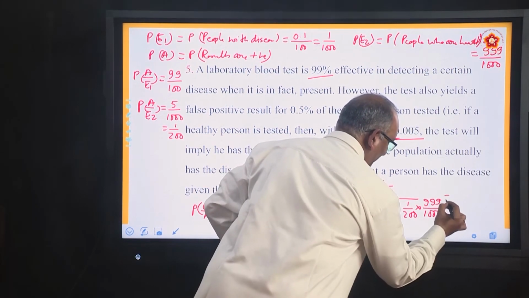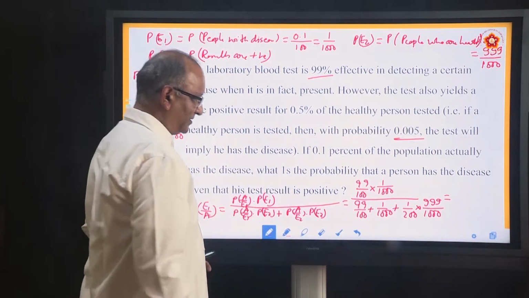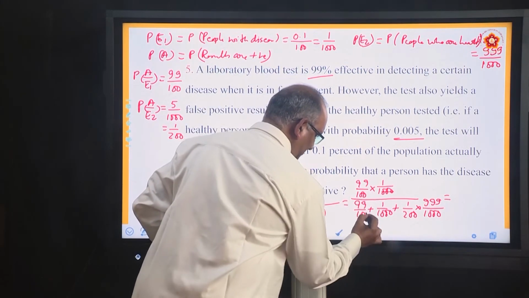We have to simplify. How do you simplify? 3 plus 2, 5 zeros cancel.